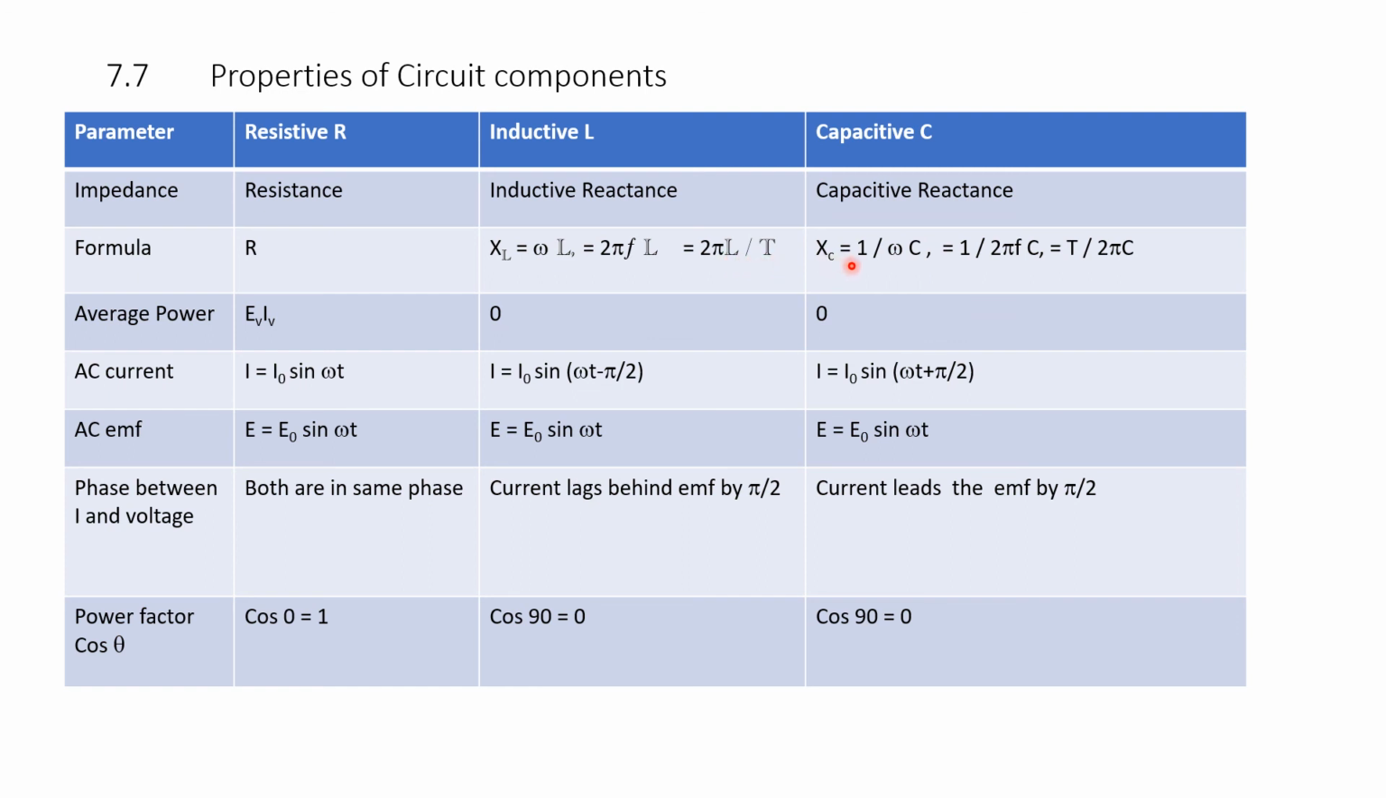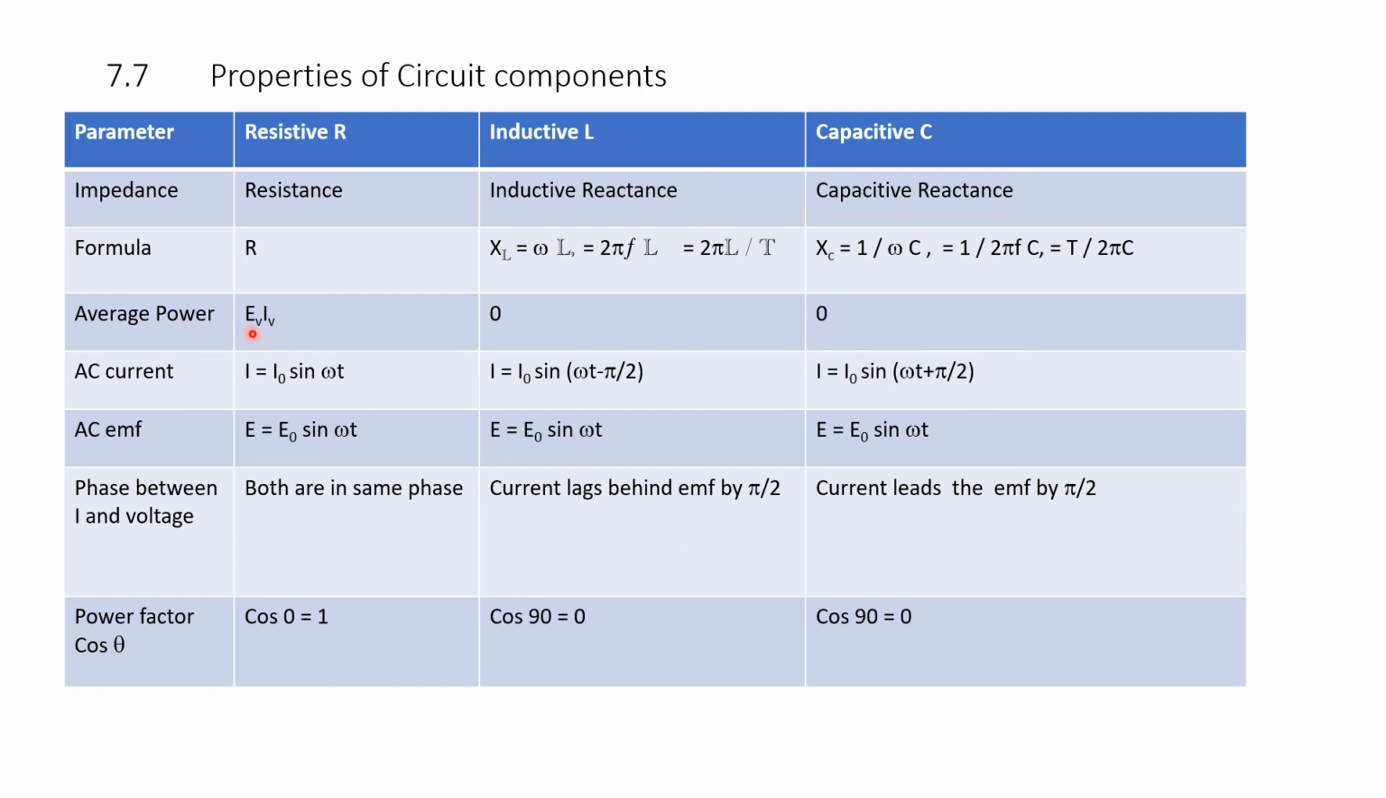So, in case of capacitive reactance, Xc is equal to 1 over omega C. Please compare, XL is equal to omega L, but Xc is 1 over omega C. Similarly, it becomes 1 over 2 pi F C in the denominator, because omega is 2 pi F, that is equal to T by 2 pi C.